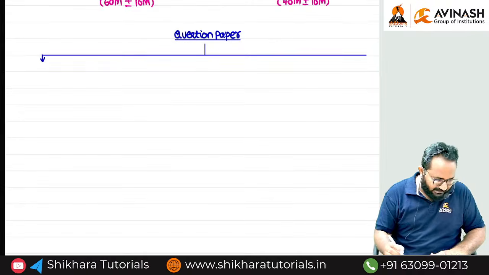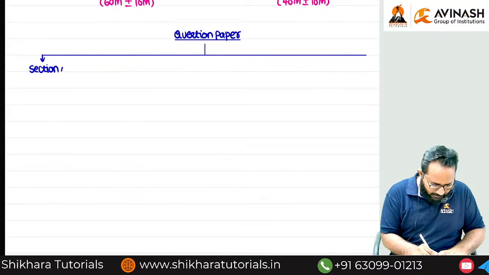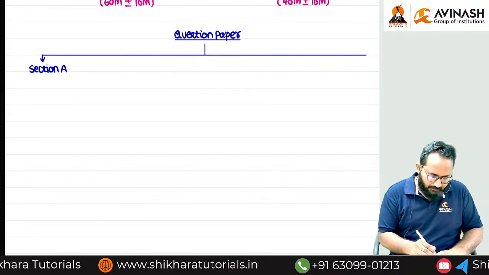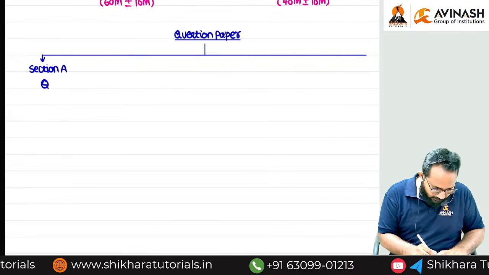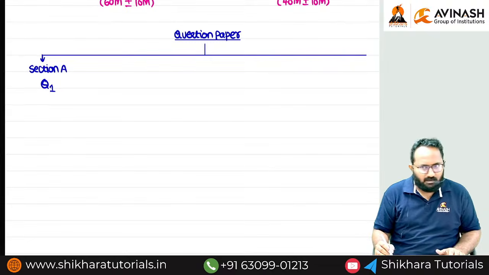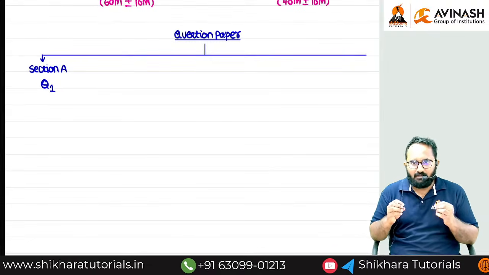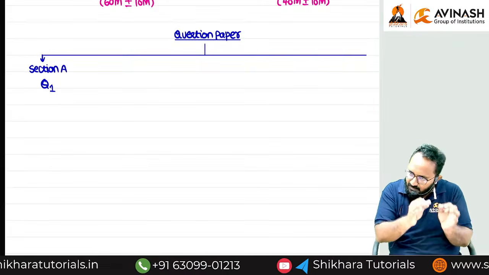Everyone can concentrate on the first part. In our exam paper it is given as Section A. Completely, question number 1 is from Section A only, right? What is that? MCQs. In the final level, and whatever the level, in the intermediate level MCQs are given, in the same way they will give.